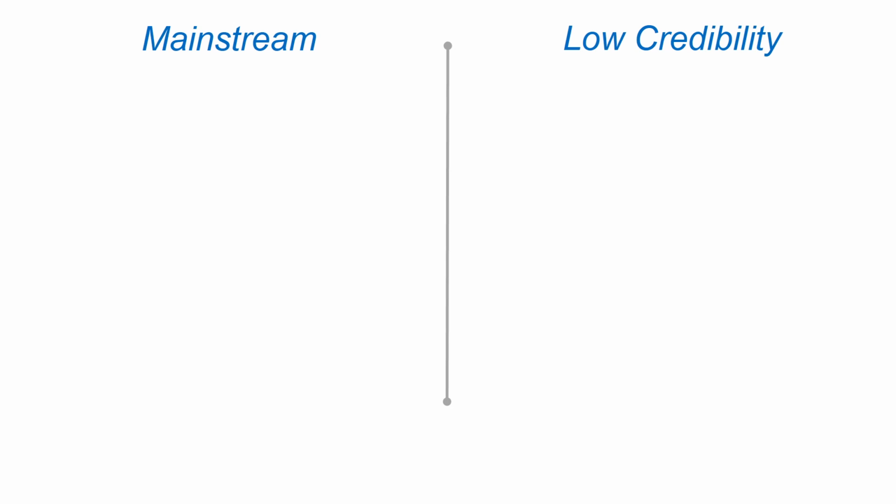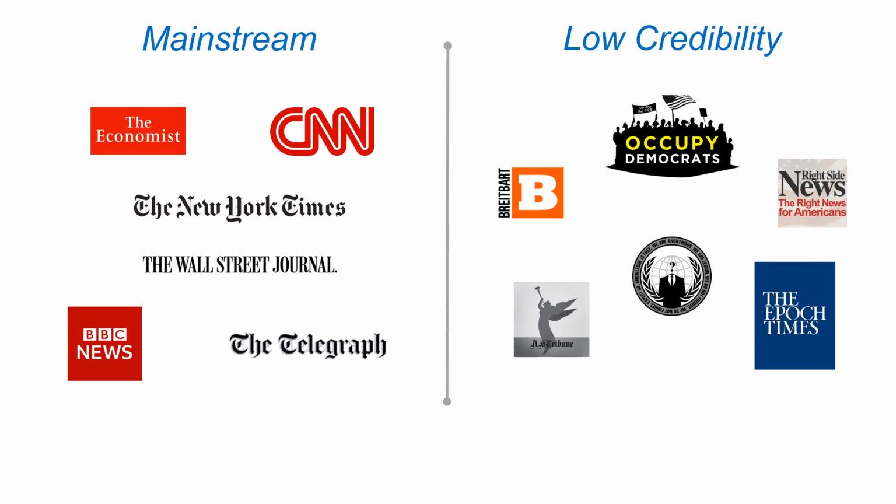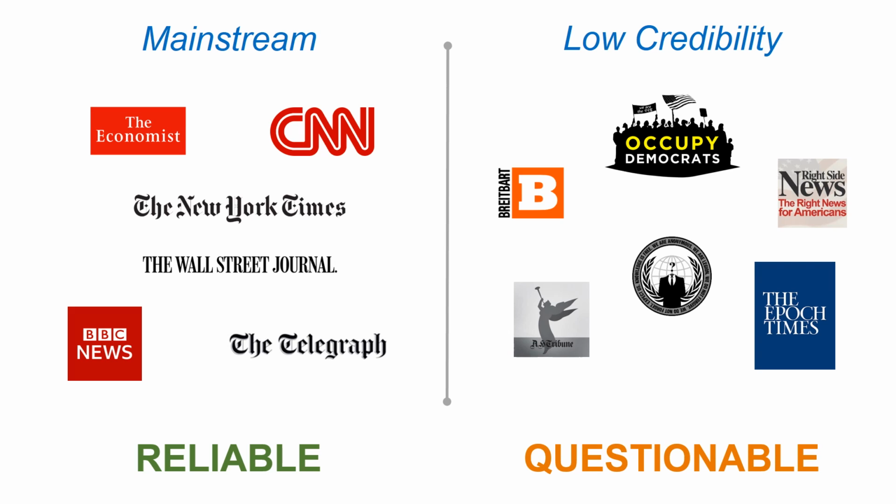Fakey uses public APIs to extract articles from mainstream and low credibility sources. For mainstream news, we manually selected 32 sources, with a balance of moderate liberal, centrist, and moderate conservative views. We chose low credibility sources based on flagging by various reputed fact-checking organizations, such as Snopes. We consider these sources as low credibility because they tend to publish fake news, conspiracy theories, clickbait, rumors, junk science, and other questionable content. For instance, it has been found that 82% of tweets that link to articles from these sources make claims that are classified as misinformation.